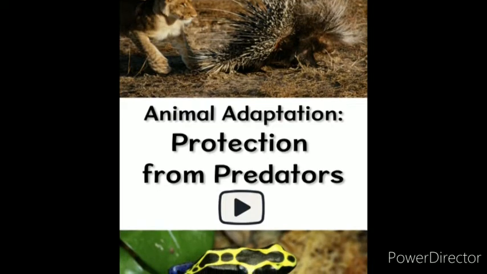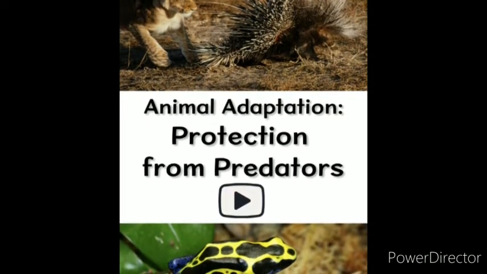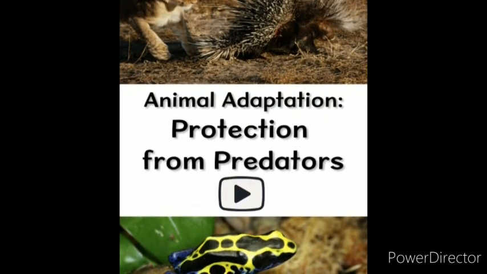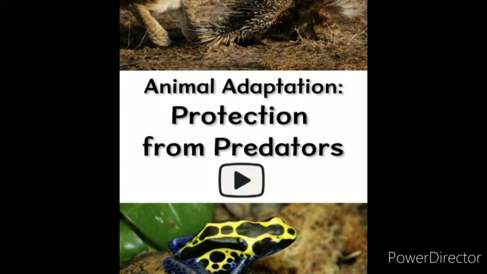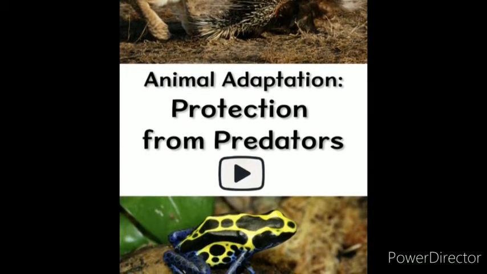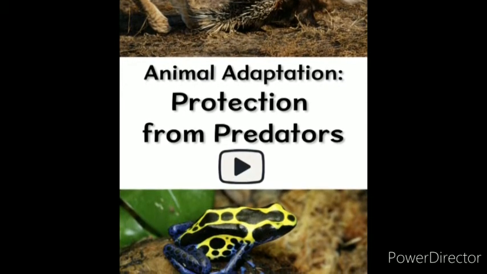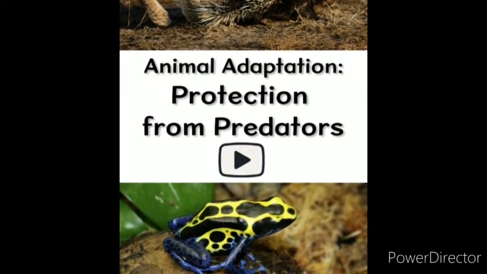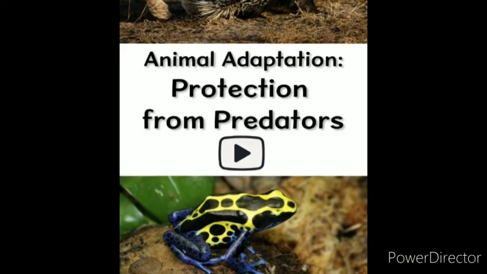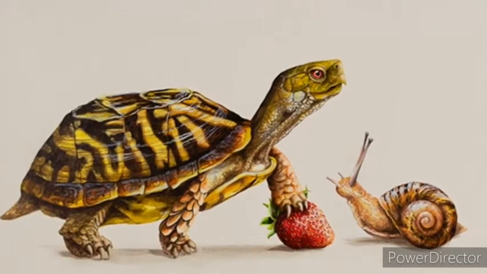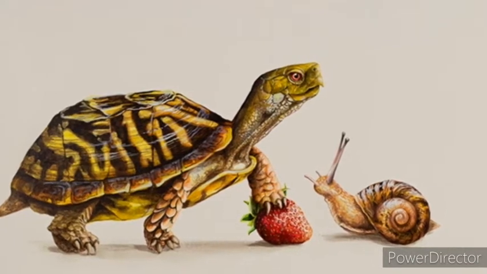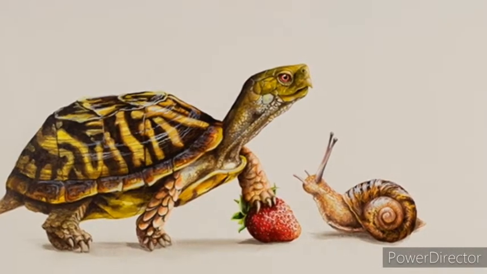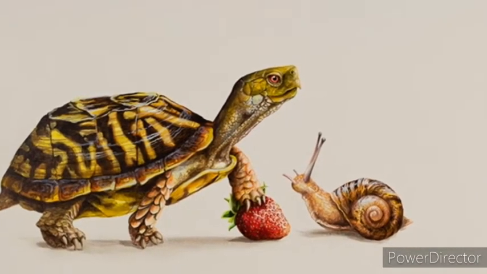Some animals protect themselves by staying in groups, such as buffaloes, fish, birds, and elephants. Some animals, such as rhinoceros and buffaloes, have horns for their defense. Tortoises and snails have a hard shell on their bodies. When faced with danger, they hide inside their shells.